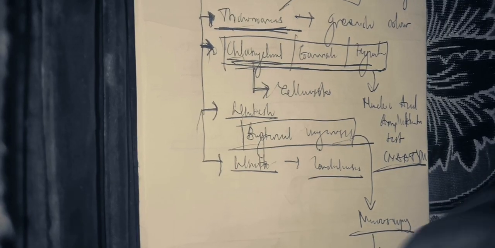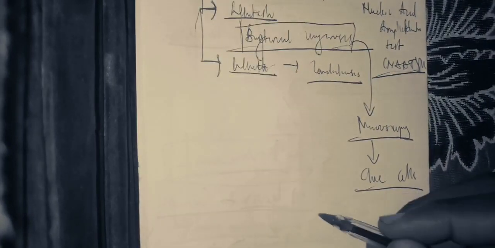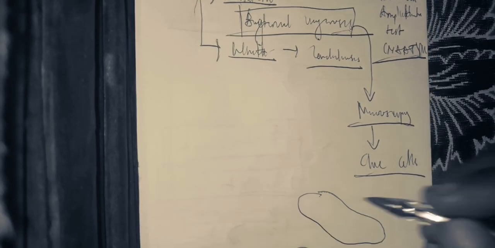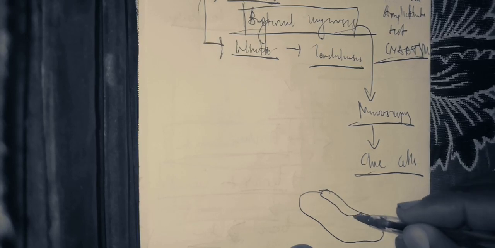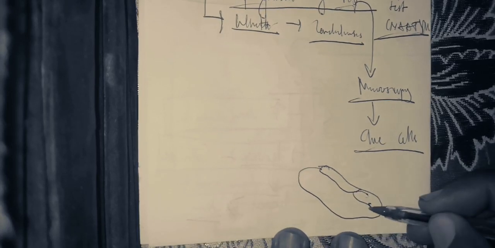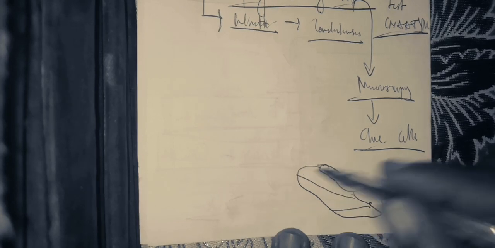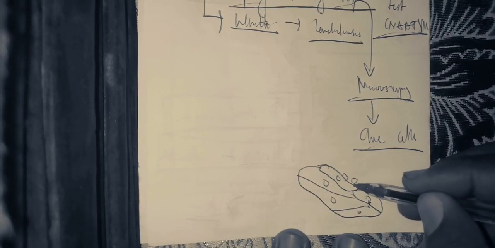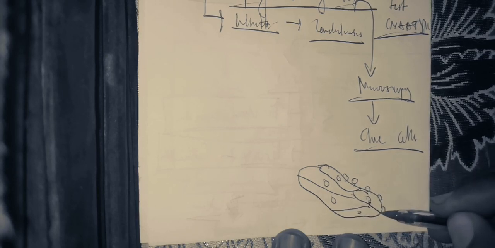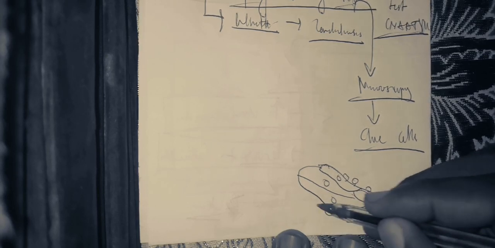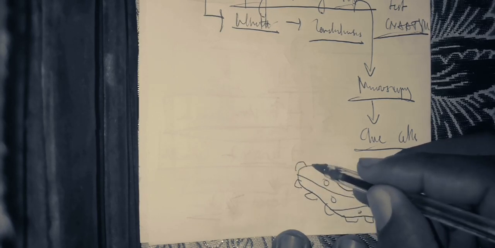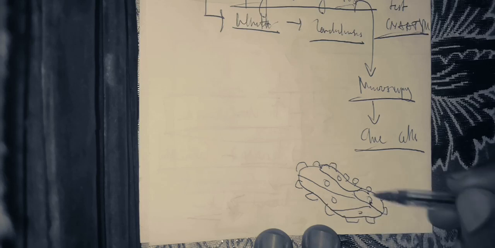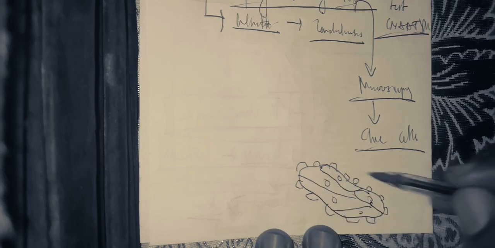Actually, clue cells are clusters of epithelial cells, and those epithelial clusters have aggregations of bacteria around them. Is it clear? That's what is called a clue cell: a cluster of epithelial cells which have aggregation of bacteria around it.